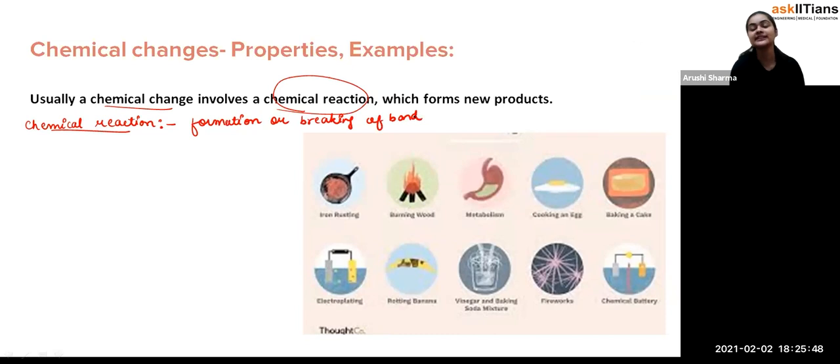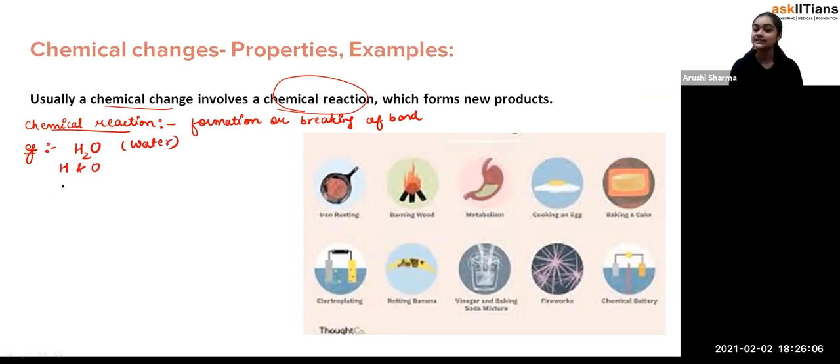Bond means, for example, if I talk about H2O, that is water, there is a bond between the hydrogen and the oxygen, students.